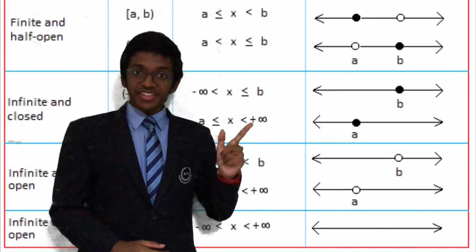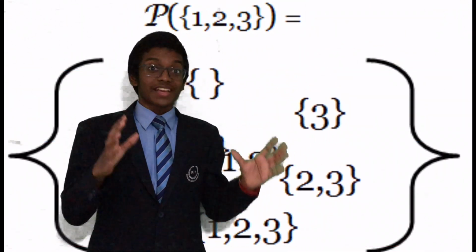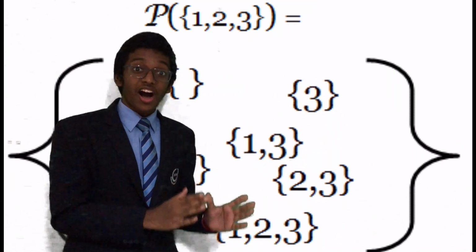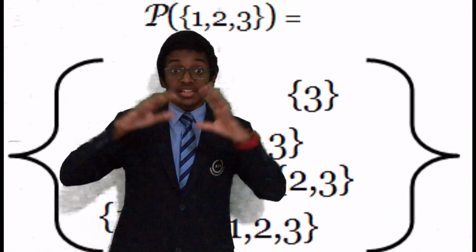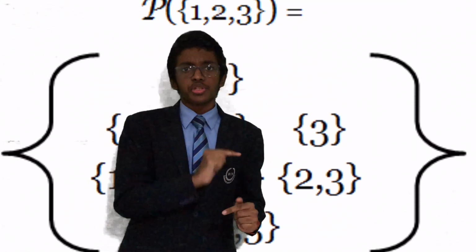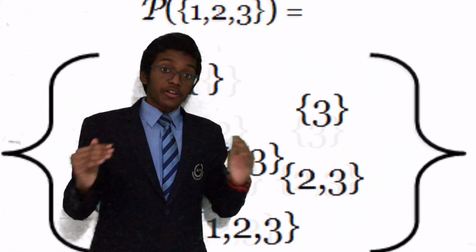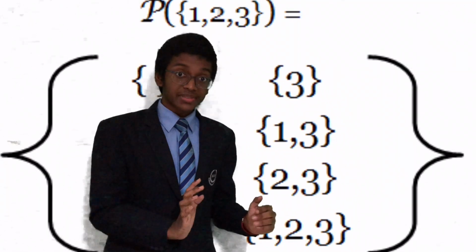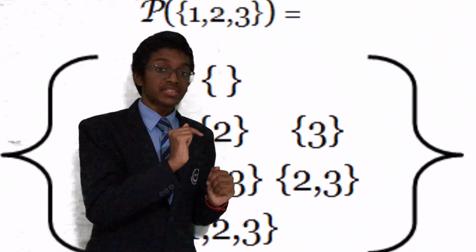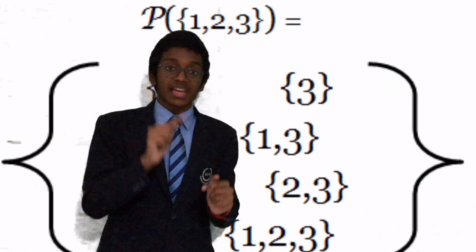The next one is a very interesting topic, power sets. Well, not exactly like that, but we get the point. Power sets are the subsets in a set itself. Let's take a set in curly brackets: 1, 2 and 3. They have a number of subsets. What if we make a set including all the subsets? That is called the power set of this set. Let's say the set name is A. The power set of A will be P(A) in brackets.